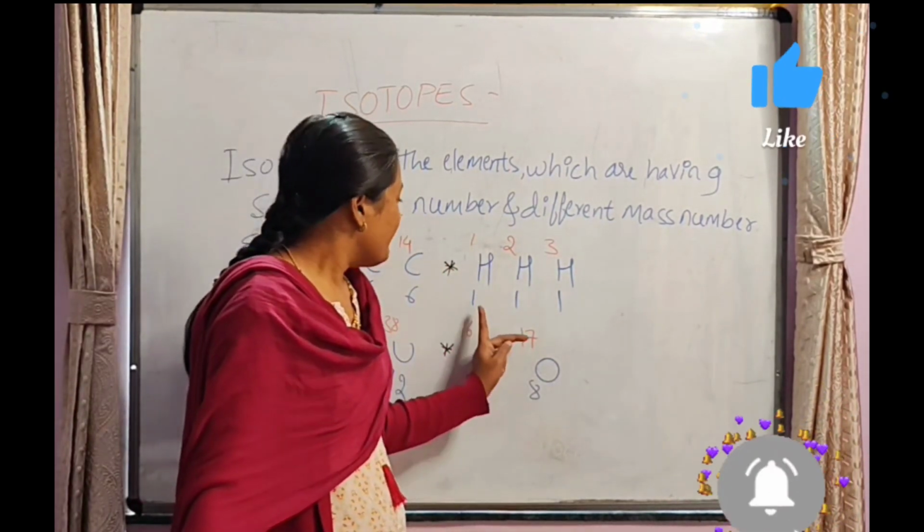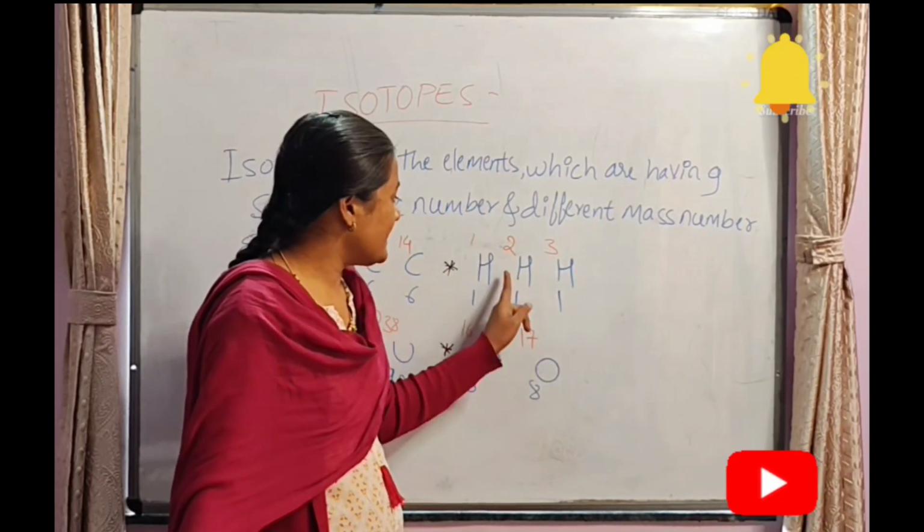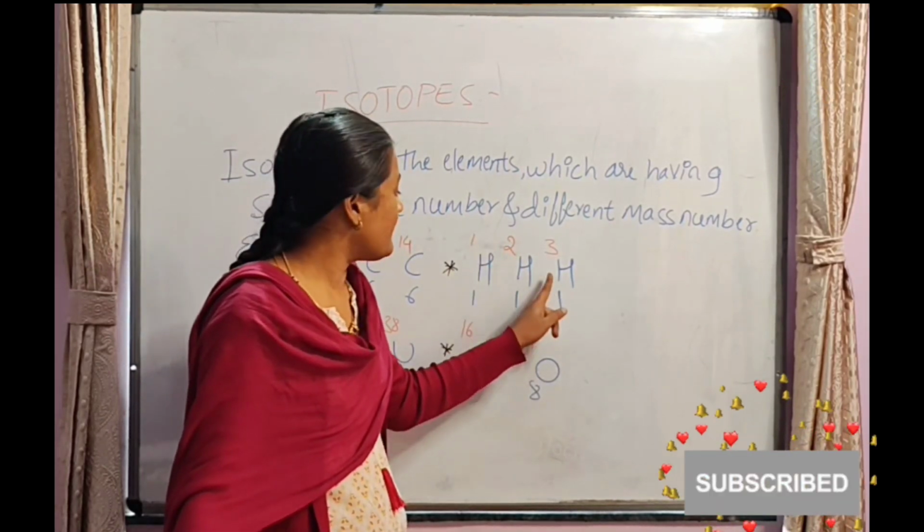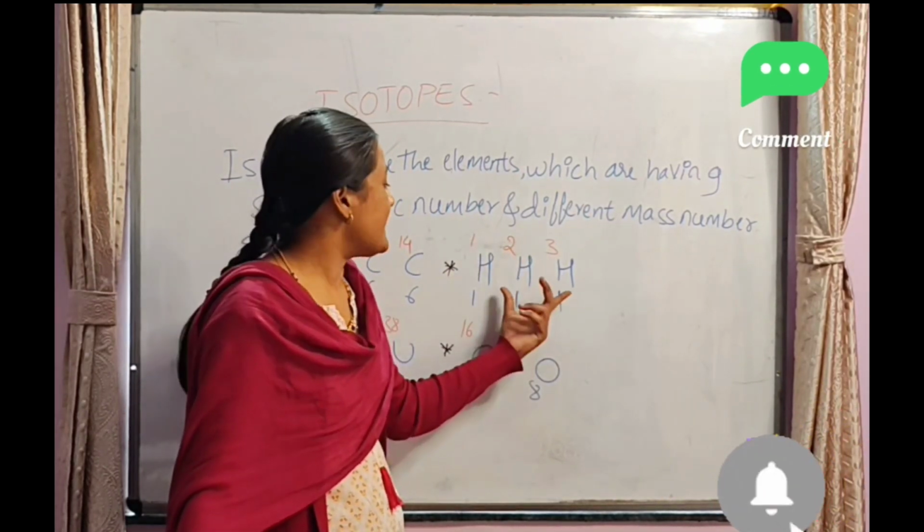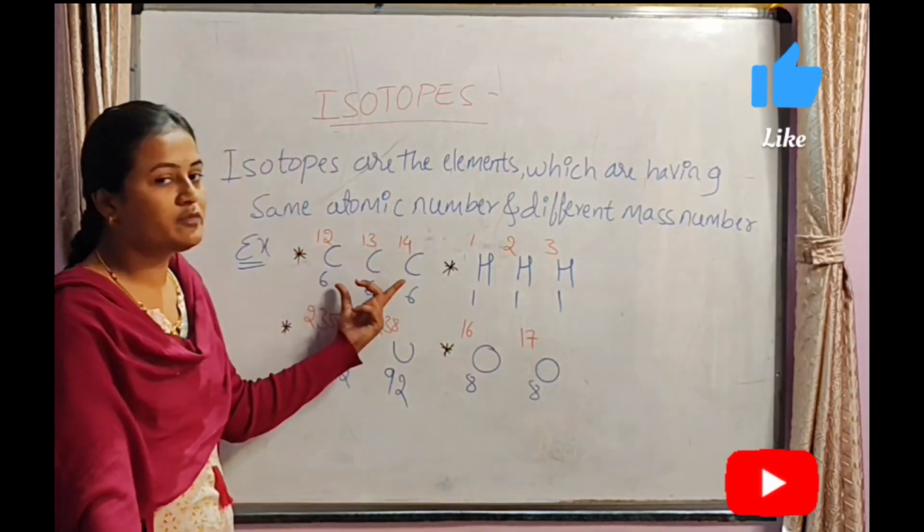Similarly, hydrogen: atomic number is 1, mass number is 1; atomic number is 1, mass number is 2; atomic number is 1, mass number is 3. These are the isotopes of hydrogen. These are the isotopes of carbon.